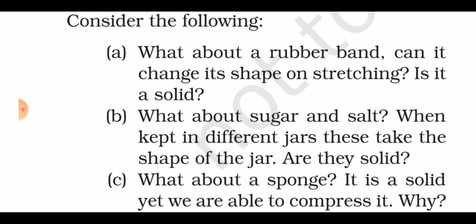The shape of each individual sugar or salt crystal is fixed, whether we put it in a plate, in a jar, or in a hand. But as their size is small, combinedly they take the shape of the jar. Individually, they have a specific shape, and that is why they are considered as solid only.